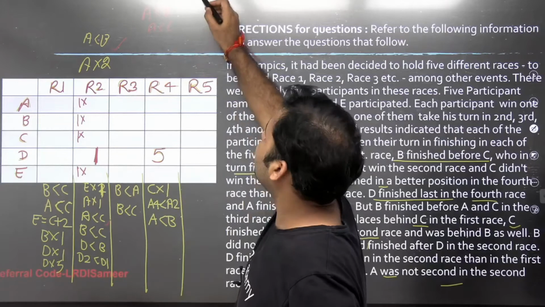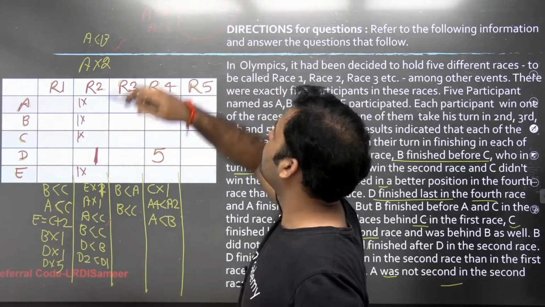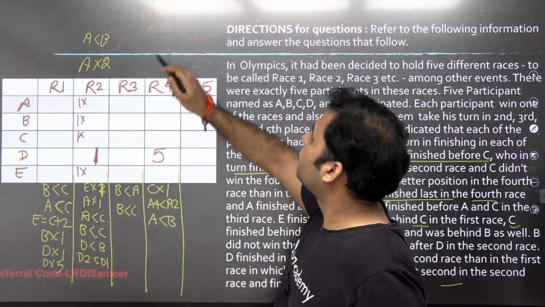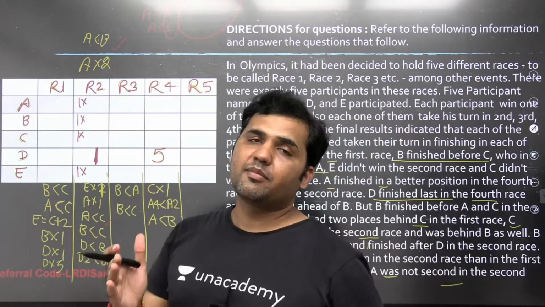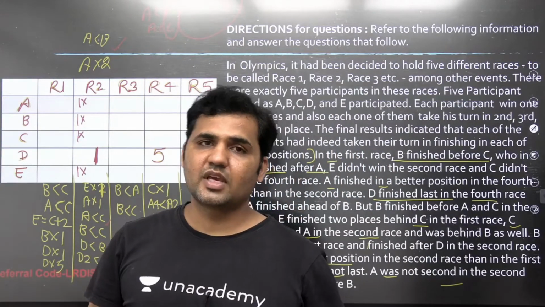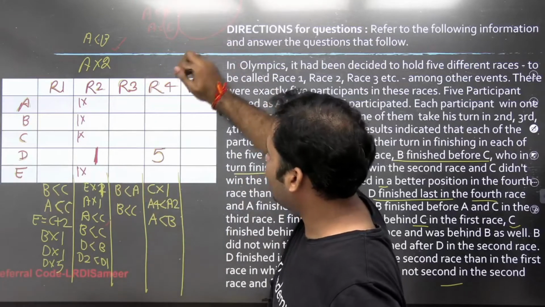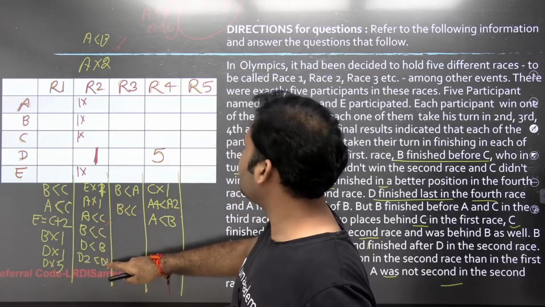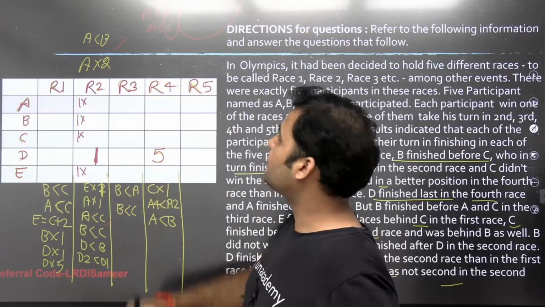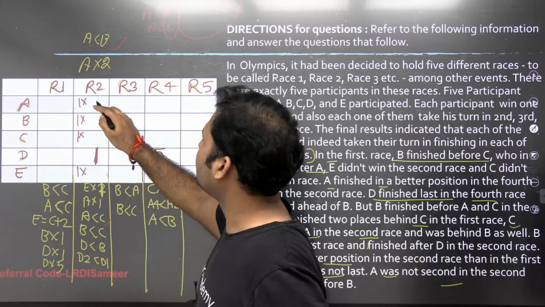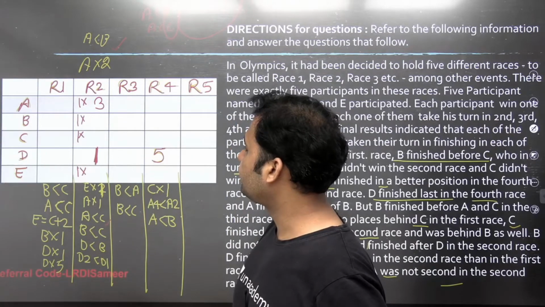So if I assign a rank 4 to A, guys, if you give A rank 4, then you will not have ranks left for B and C. A has to be at a better position as compared to B and C. We have only 5 ranks that we are supposed to assign. So A cannot be given 2, because it's mentioned over here. A cannot be given 4. So the only rank that is left for A is rank 3. So A will be assigned the rank 3 in race 2, right?